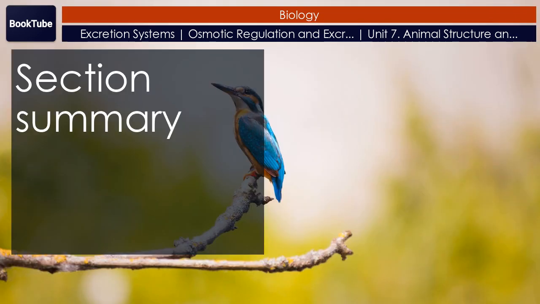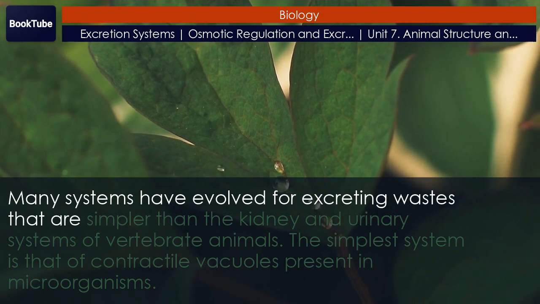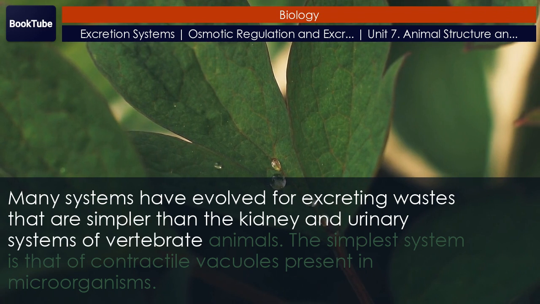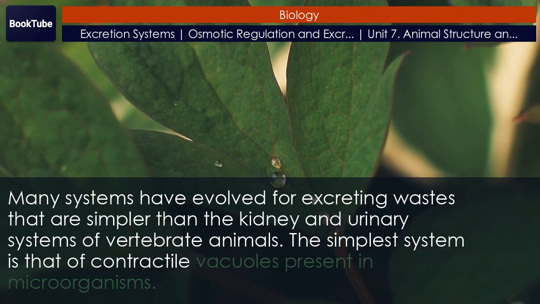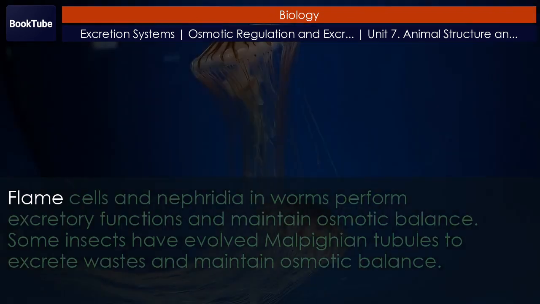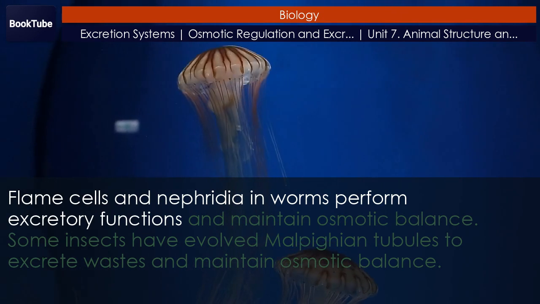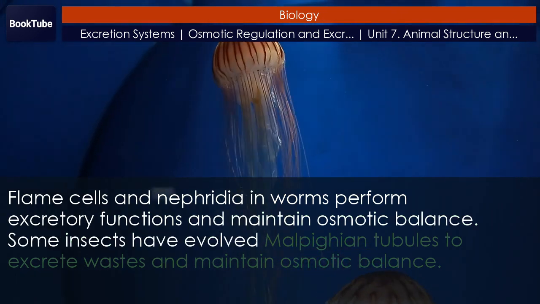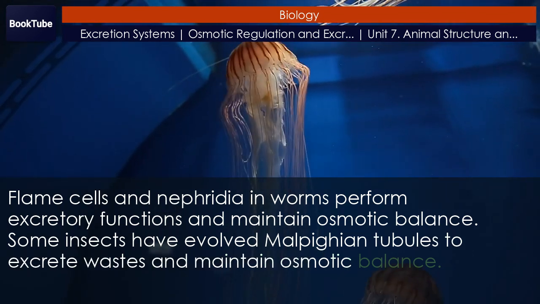Section summary. Many systems have evolved for excreting wastes that are simpler than the kidney and urinary systems of vertebrate animals. The simplest system is that of contractile vacuoles present in microorganisms. Flame cells and nephridia in worms perform excretory functions and maintain osmotic balance. Some insects have evolved Malpighian tubules to excrete wastes and maintain osmotic balance.